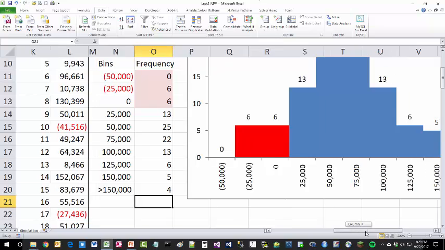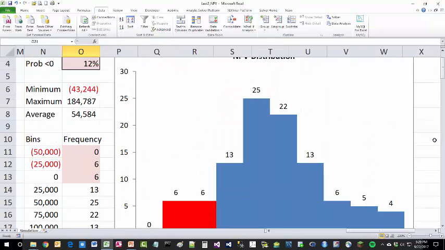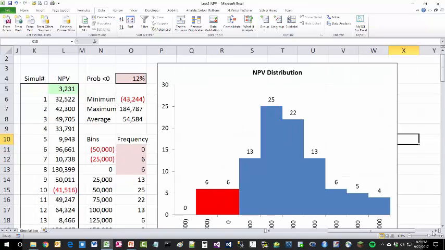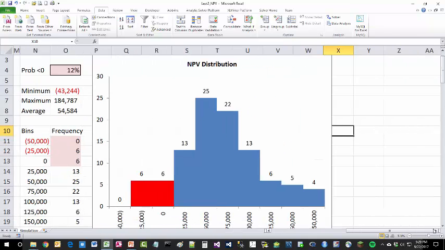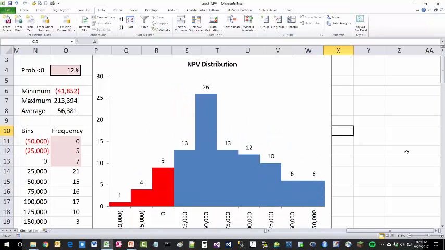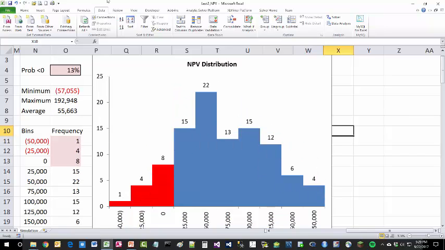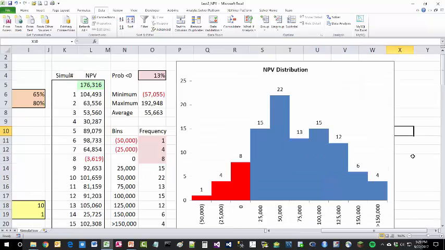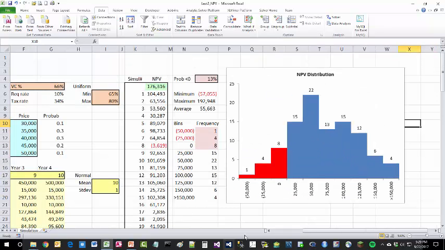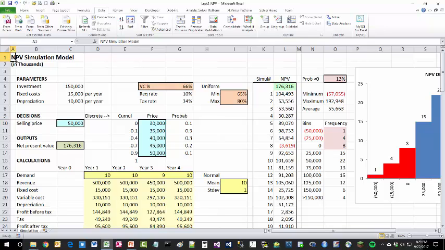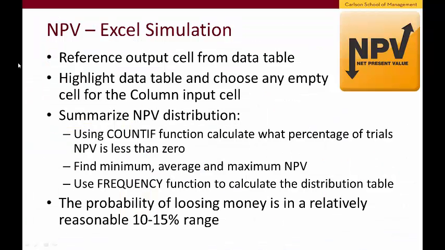Okay, so now if I slide to the right, I'm going to have to zoom in a little bit to show you the NPV distribution, which is this resulting distribution I keep talking about. And if I hit F9, you'll see how the risk profile on the left shows this 10, 13, 15%, sometimes a little higher, sometimes a little lower range. Okay, so I'm going to switch back to the presentation. And before I continue with the Analytic Solver platform, I'm going to take a pause.